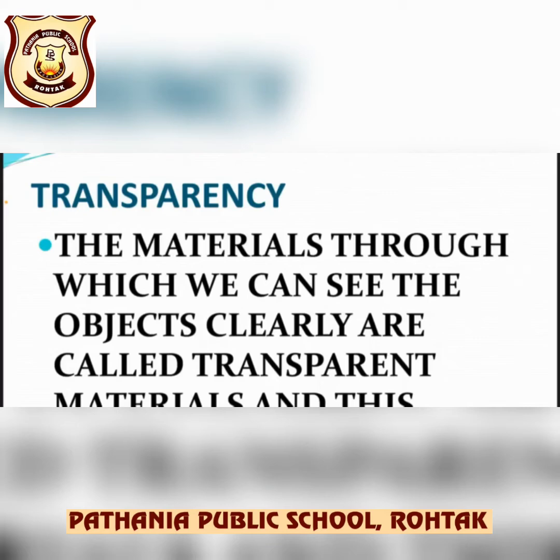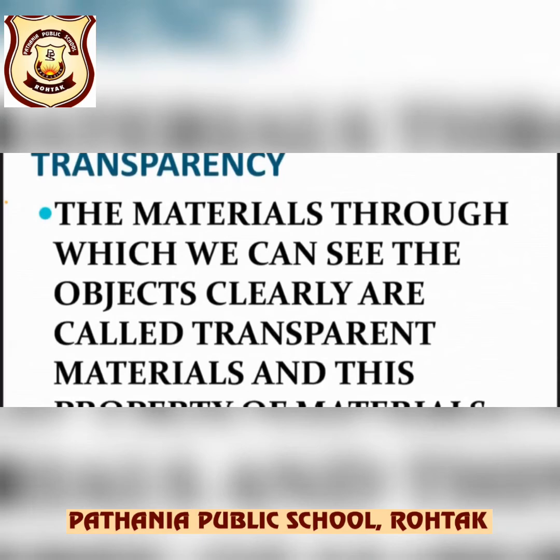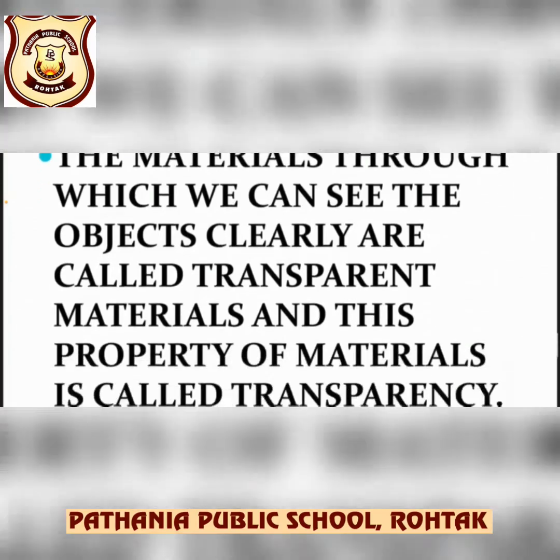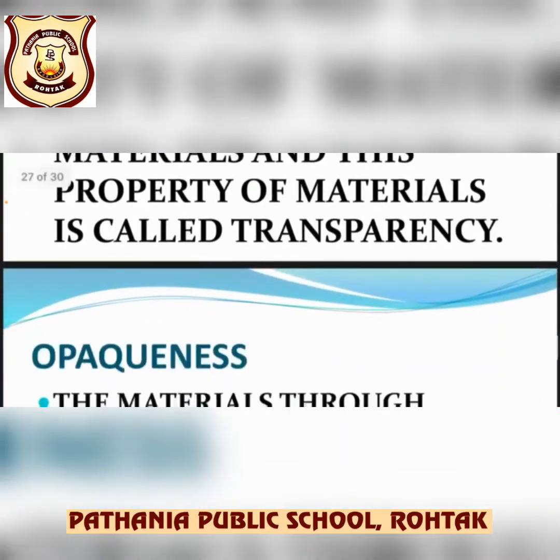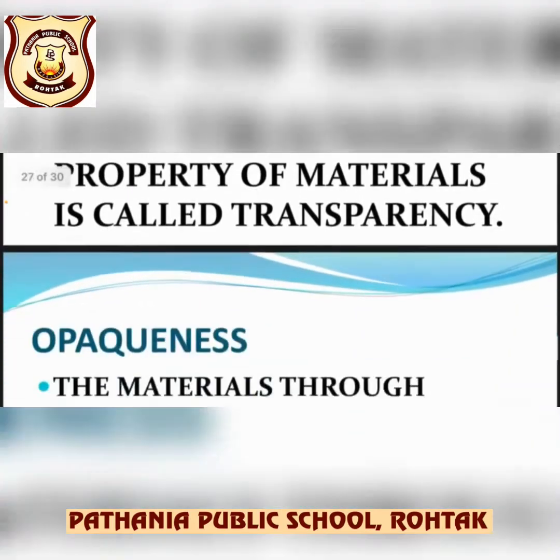Based on this, all objects are classified into 3 types: transparent, translucent and opaque. Materials which allow light to pass through them, and through which we can see clearly, are called transparent materials. This property of material is called transparency.